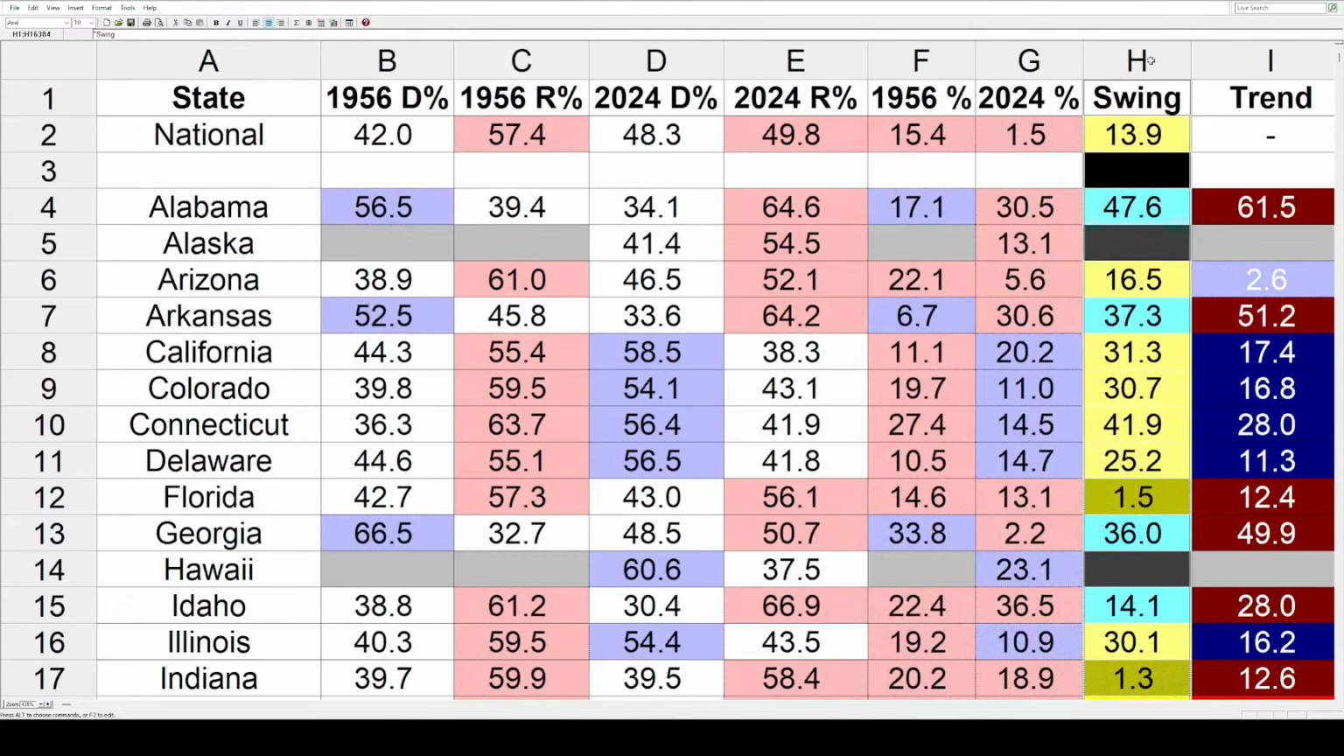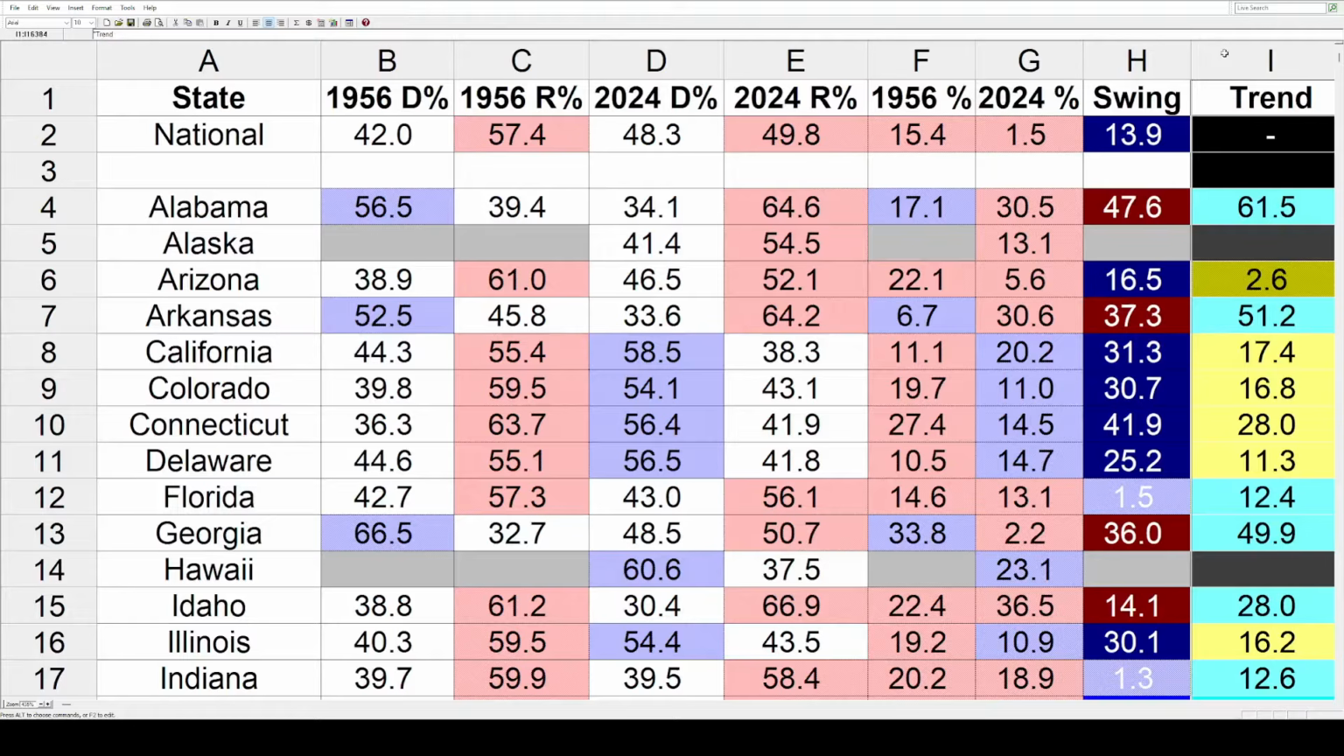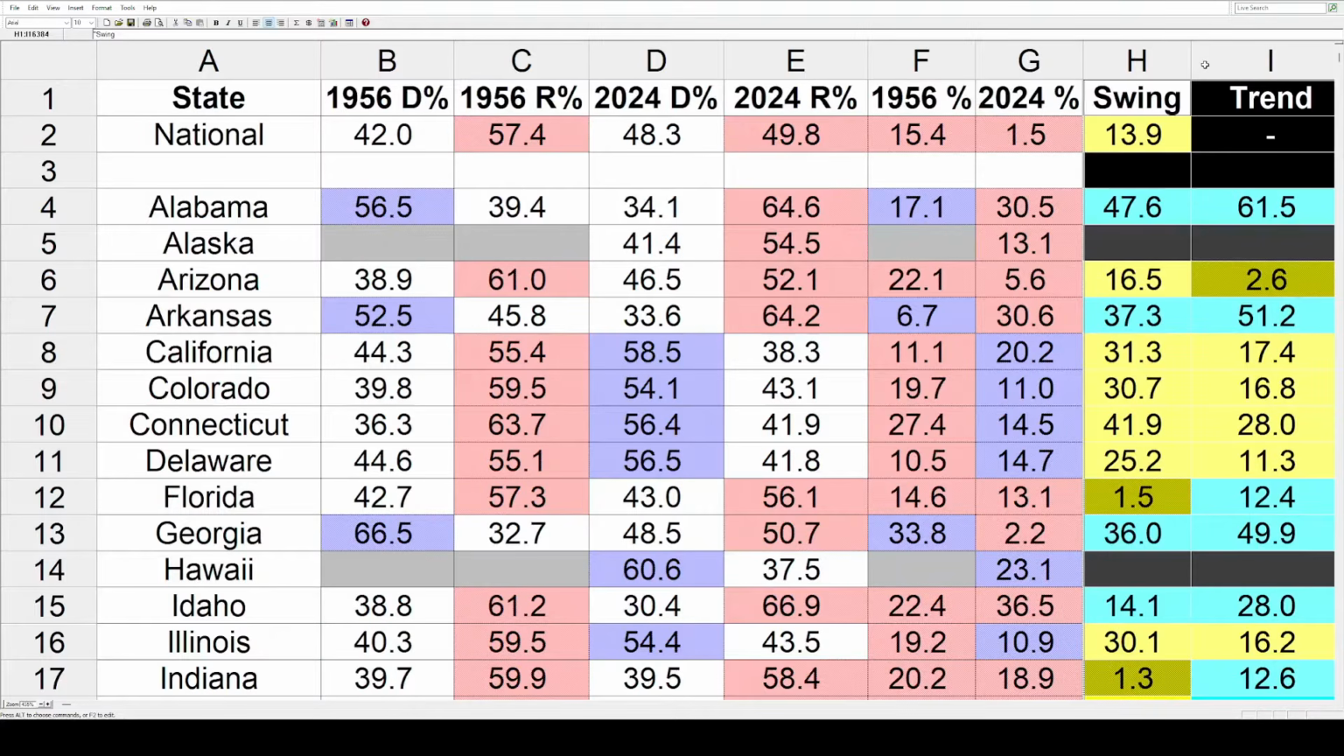Then it's the column from last week. These are the shifts or the swings at each state. That's just the difference between the two previous columns. Then all the way on the right, we've got the trends. This will compare the individual swing in each state to the national swing, and that's going to get us the trend. And these two columns on the right also have shading. The darkest colors are 10 or more. The lightest are under 5%.